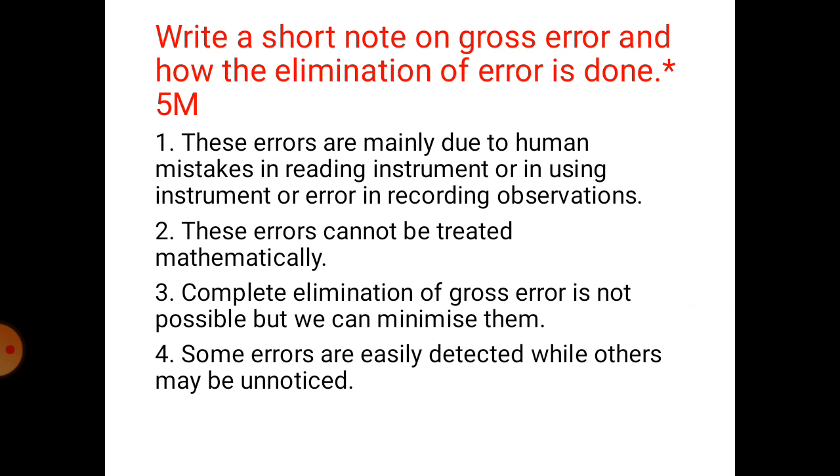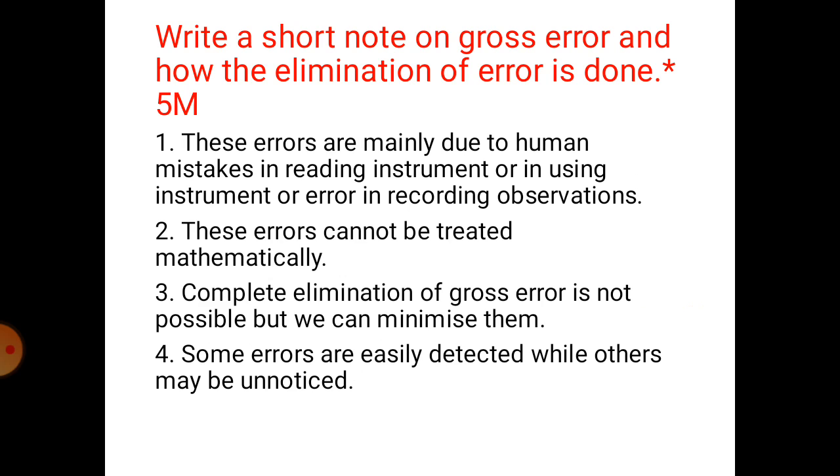Second question, write a short note on gross error and how the elimination of error is done. This question is asked once in the semester exam, which carries 5 marks. Gross errors are mainly due to human mistakes in reading instrument or in using instrument, or error in recording observation.